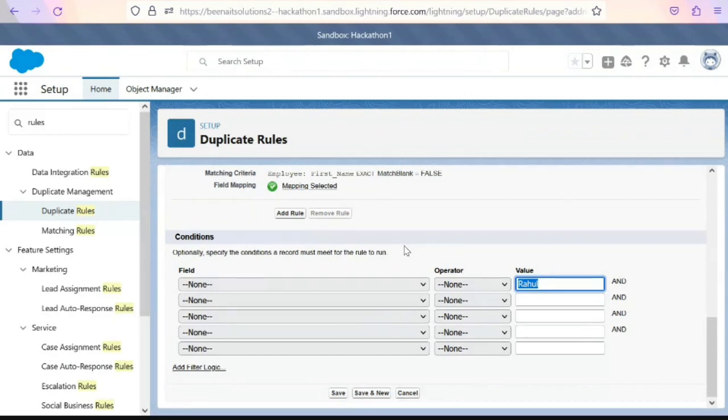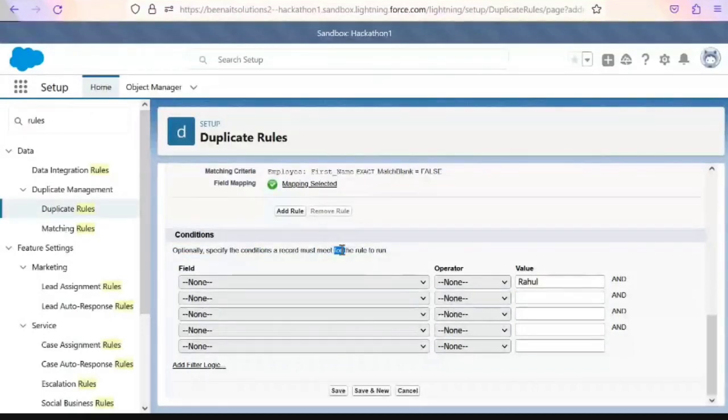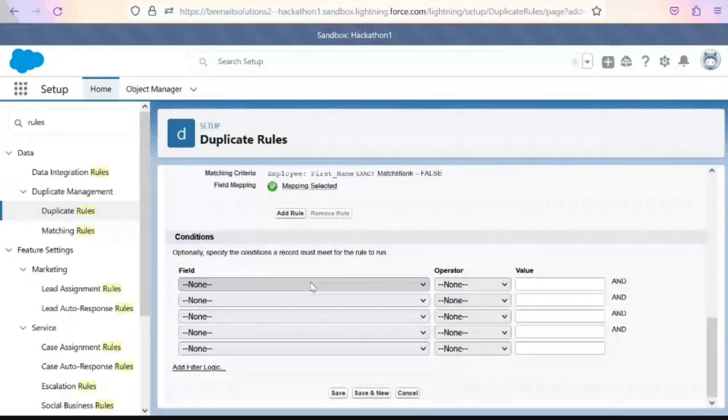Suppose you want to make this rule dynamic, meaning any name should not be duplicated. There could not be a requirement where only Rahul's duplicate is not allowed. Even Rohit or Raju, any name should not be duplicated. But in this condition, we are giving only Rahul. If someone creates a record with first name Rahul, then only the system will stop you. But if you want to make this rule dynamic, you should not specify anything here. Whoever gives duplicate values in the first name, this rule should apply and should not allow the user to create it.